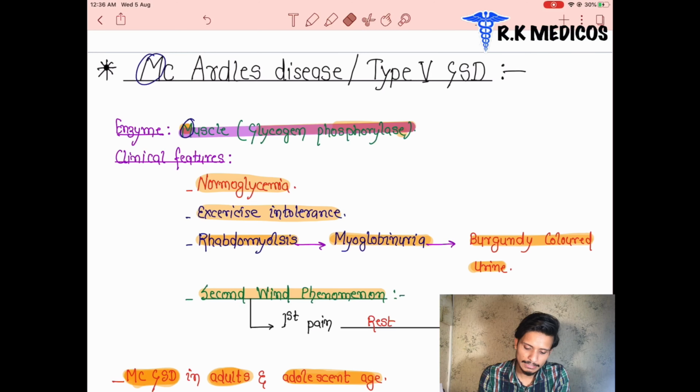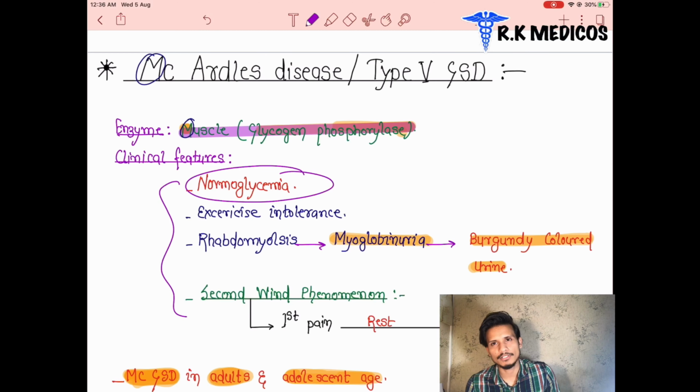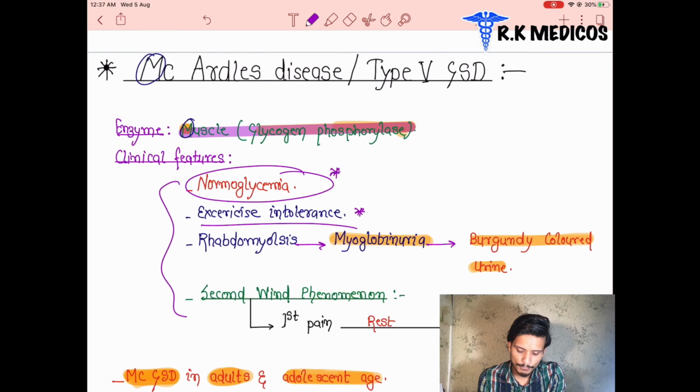Now you know, in the normal condition, what the patient has in the muscles. I already told you, normoglycemia is the normal condition in muscle glycogen storage disorder. Also there is exercise intolerance, and rhabdomyolysis, where the muscle proteins are going to break down.